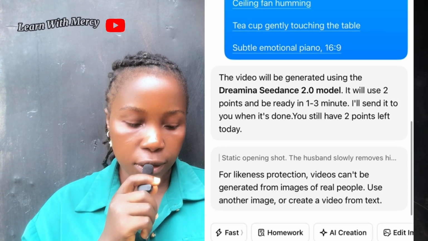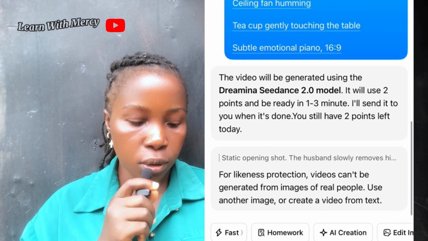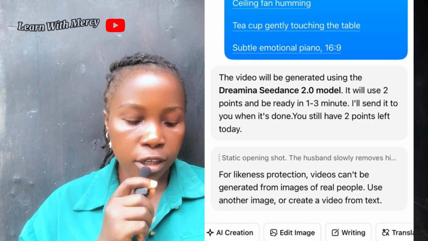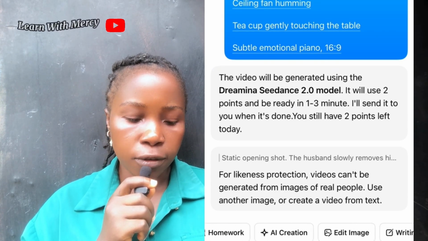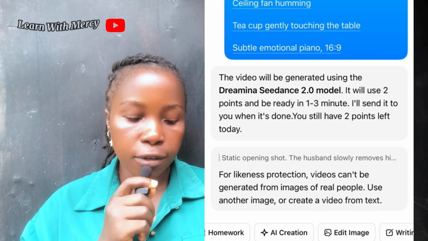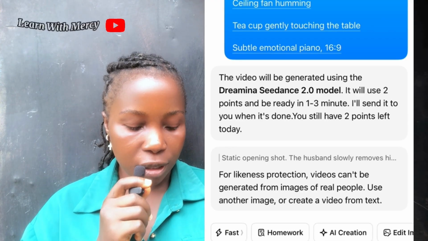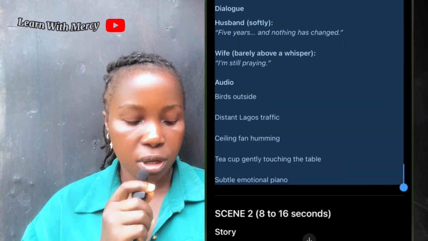So it gives you 30 seconds video daily per account. That's per email account. So here, after like 30 seconds, this is what it said: for likeness protections, videos can't be generated from images of real people. Use another image or create a video from text. That's where the problem came. I was like, wow, what happened?